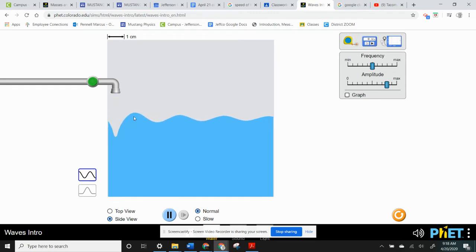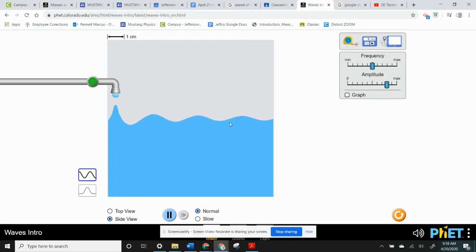Like most waves, the amplitude, that's like the height for a water wave, and it's one measure of the energy of a wave, decreases as the wave spreads out. The further the wave goes, the shorter the wave gets because the energy of the wave is decreasing as it spreads out into more space.